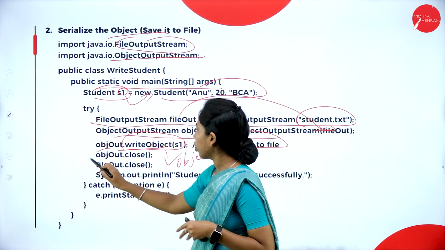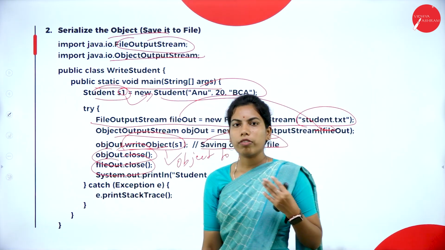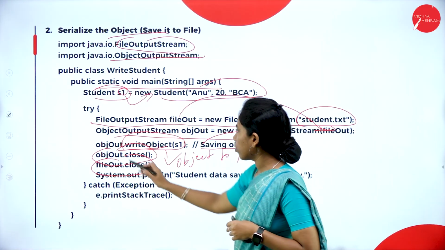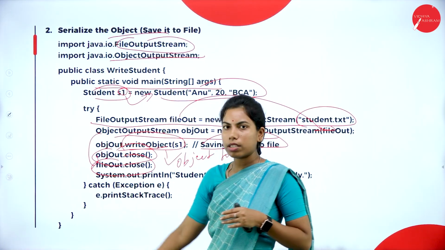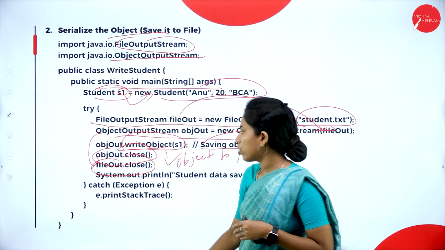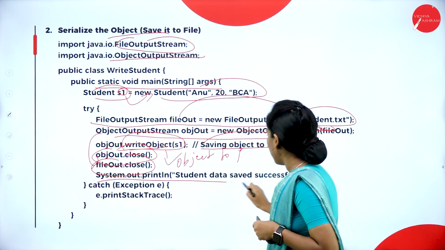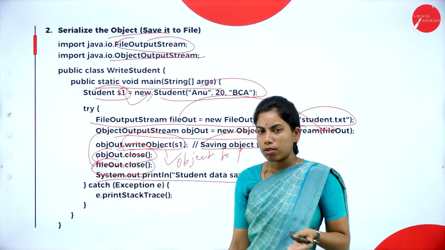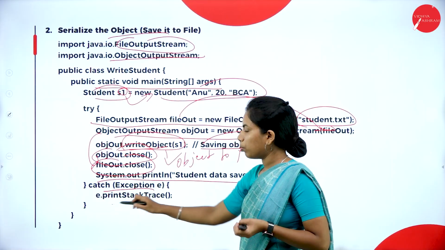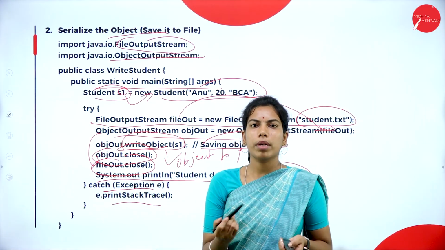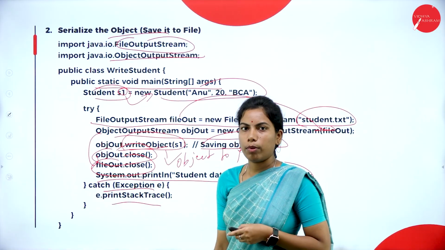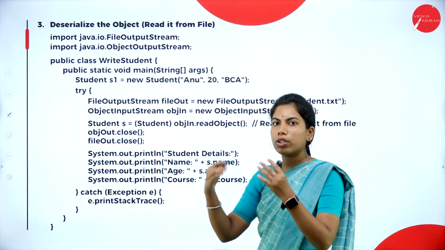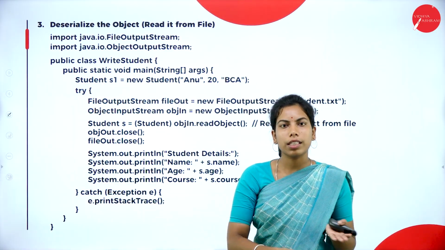And after that, close the object output stream and close the file output stream, because first we use the object stream. So first close that, and after that the file output stream, and one print statement, data is saved successfully. And after that the catch block prints whatever error message is caught from the try block. And after that we have to read back that object into the Java program.